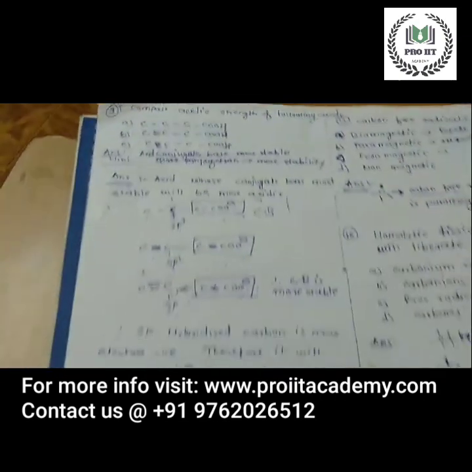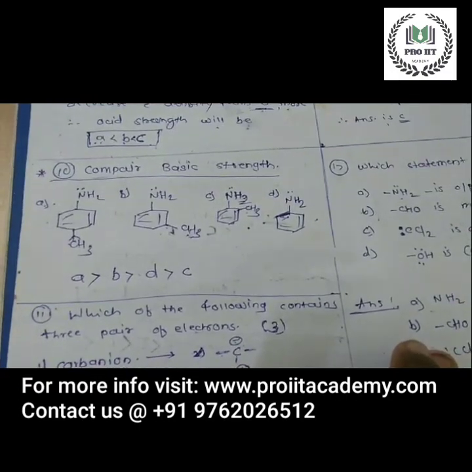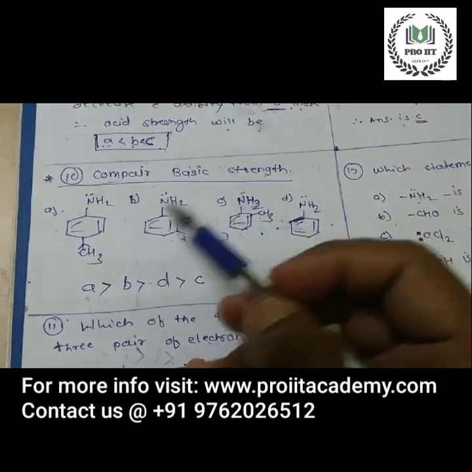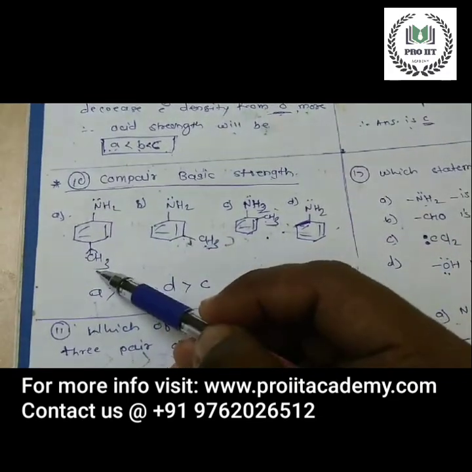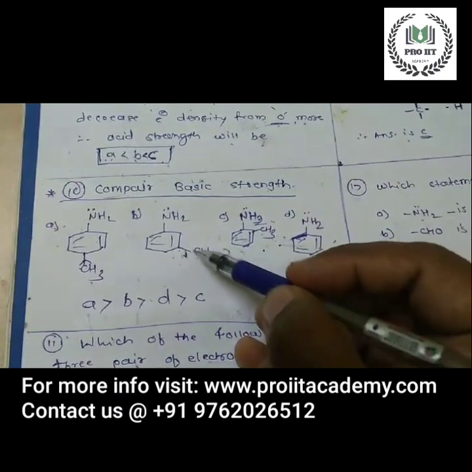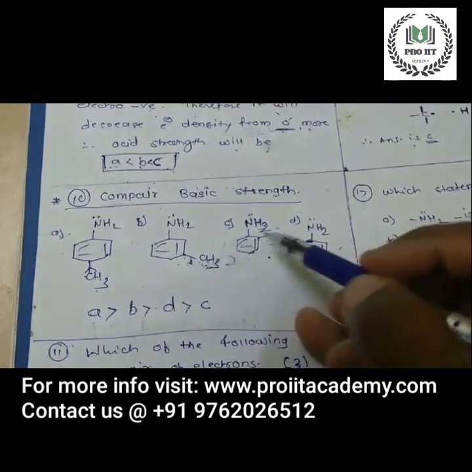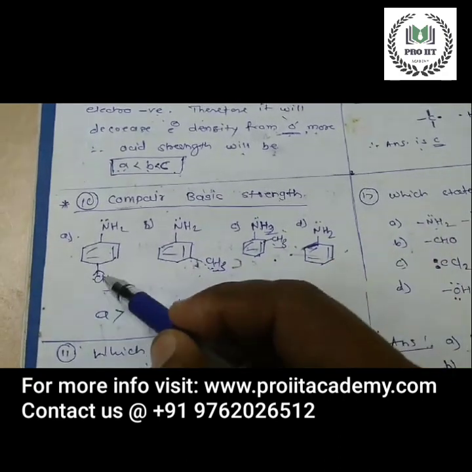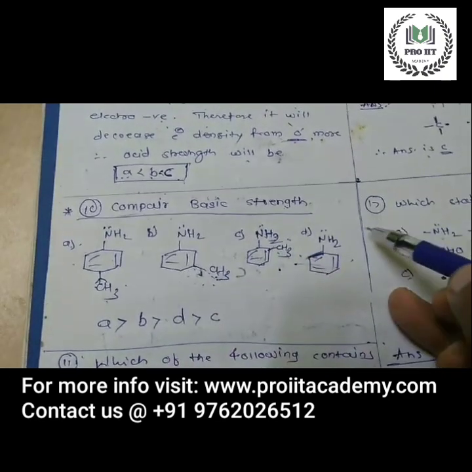Okay, next question. Compare the basic strength of these A, B, C and D. What is A? Aniline with a methyl group at the 4 position, so it is para-methyl aniline. Second is meta-methyl aniline, where the methyl group is at the meta position to the aniline. Then the methyl group at the ortho position to the aniline is ortho-methyl aniline. And this one is only aniline.